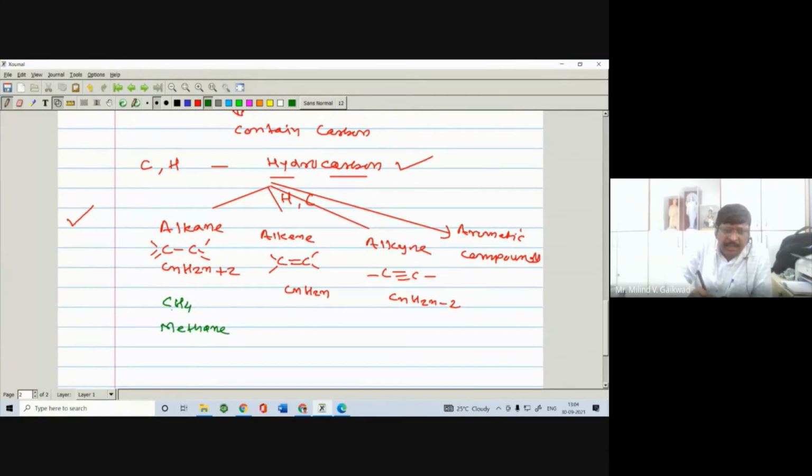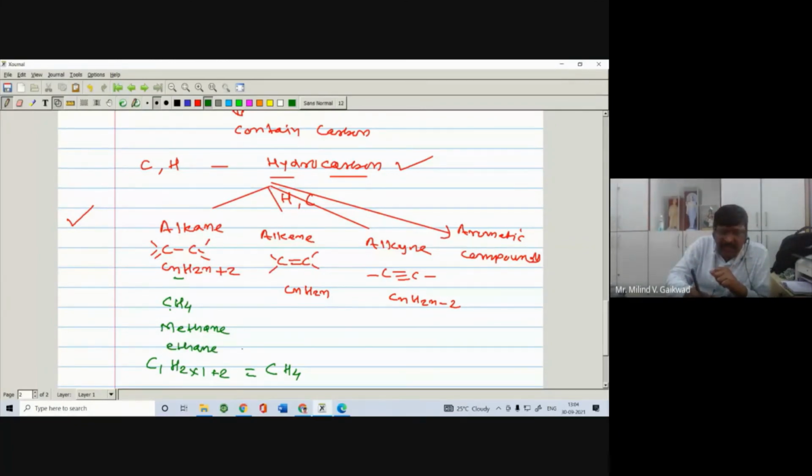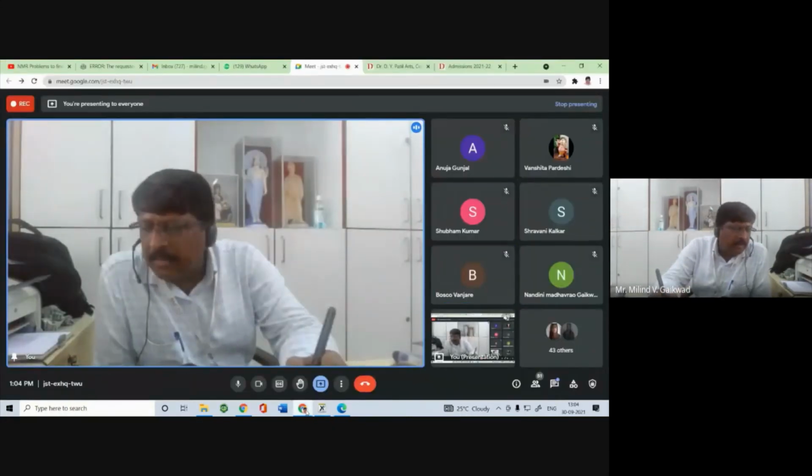So here n is 1. When you put n equal to 1, C1 H(2 into 1 plus 2) is equal to C1, we don't write 1, H(2 plus 2), 4, means CH4. So in this way you can write the members of this family alkane. Then ethane, C2H6, right?